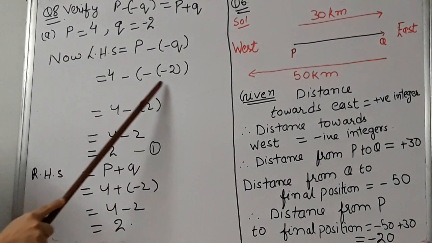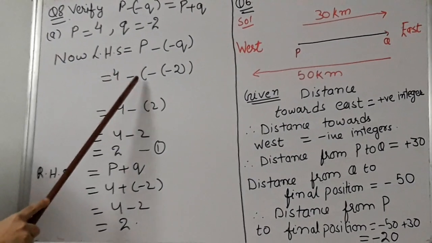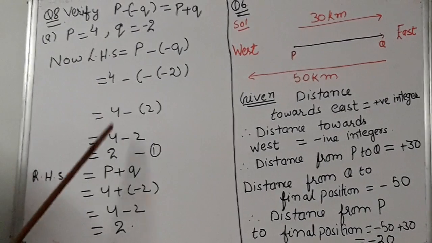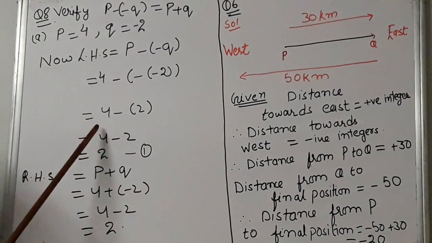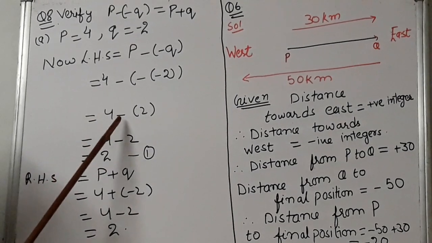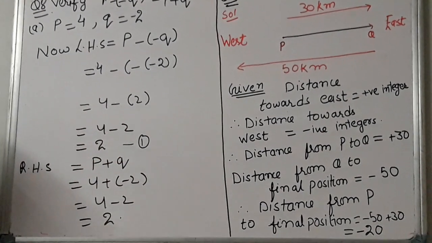Now there are 3 minuses at the same time, so we will separate them by the bracket sign. Now we know minus into minus is plus. So it will become 4 plus 2, which is 6. Wait, 4 minus 2 is 2. This is our first equation.